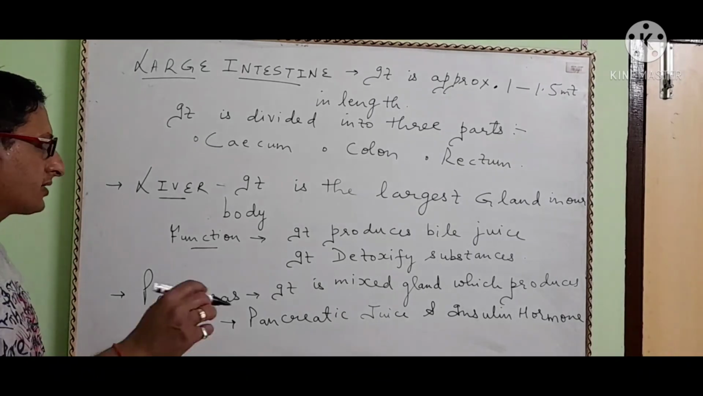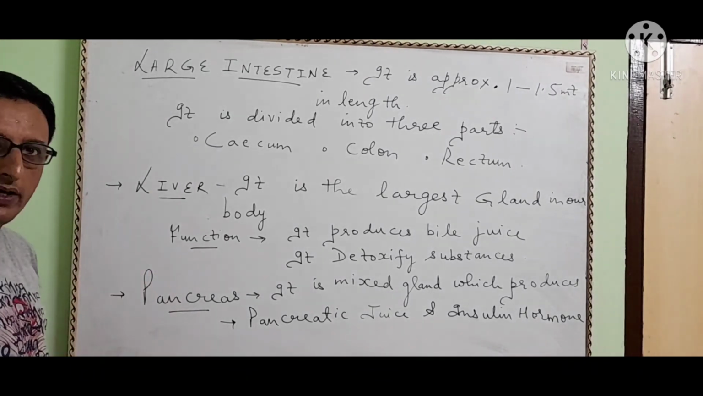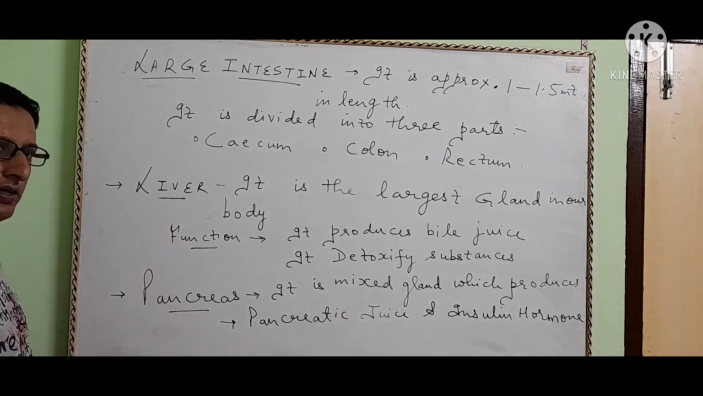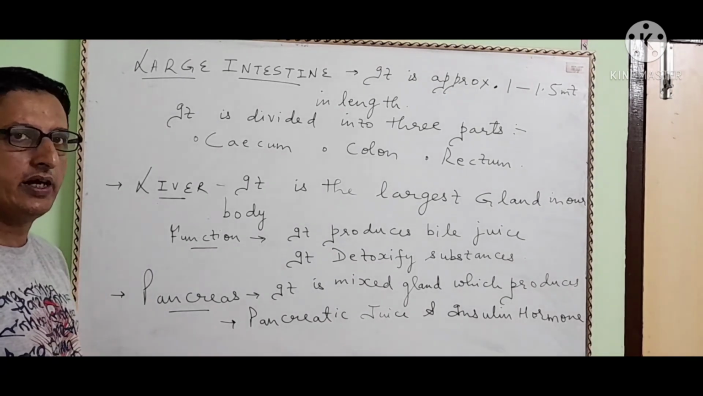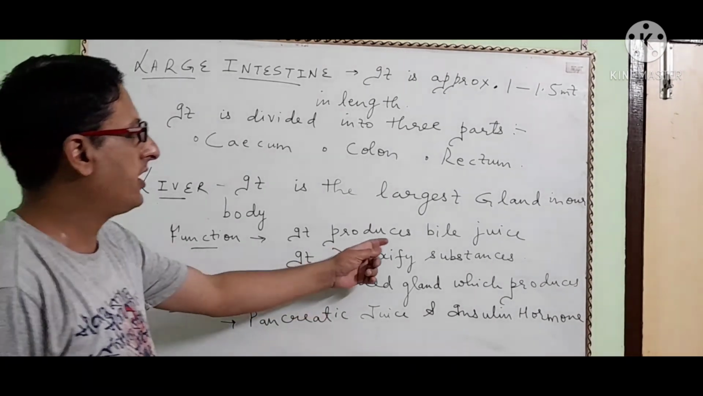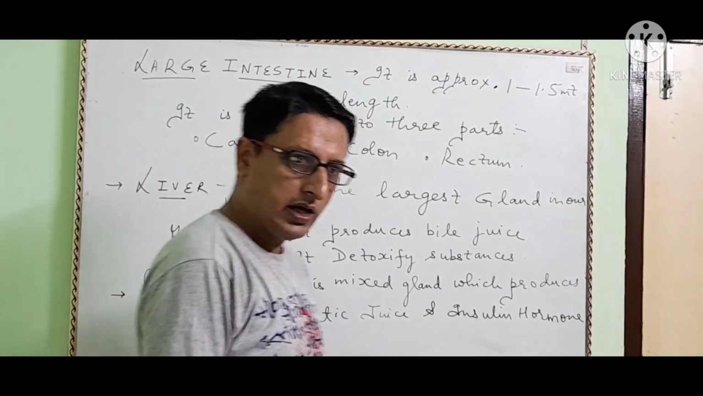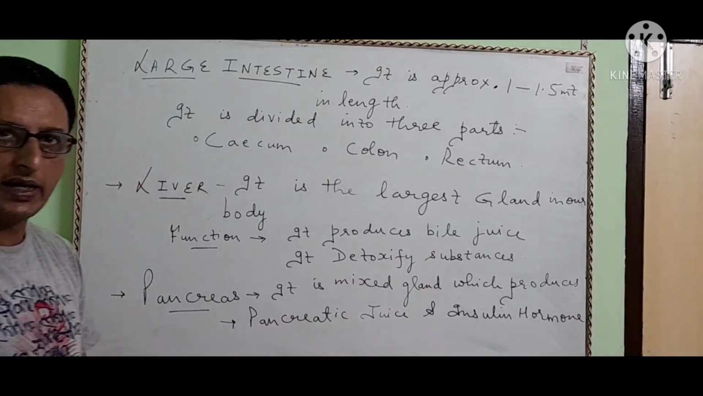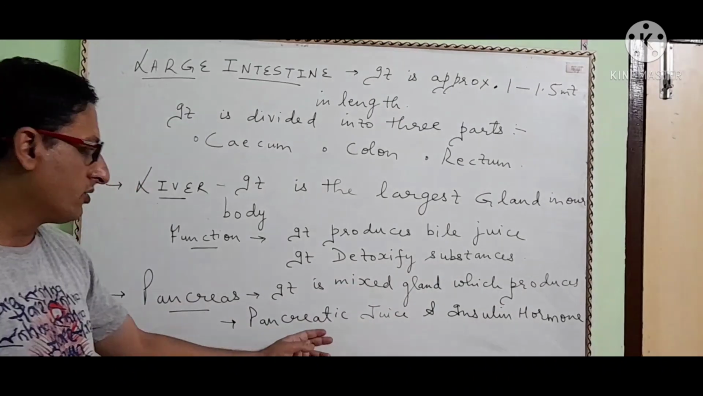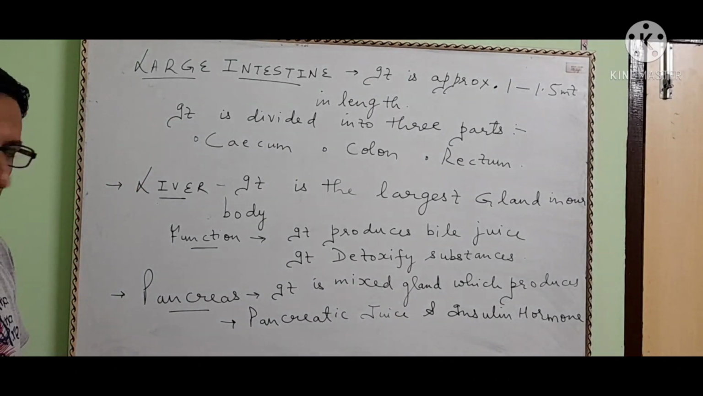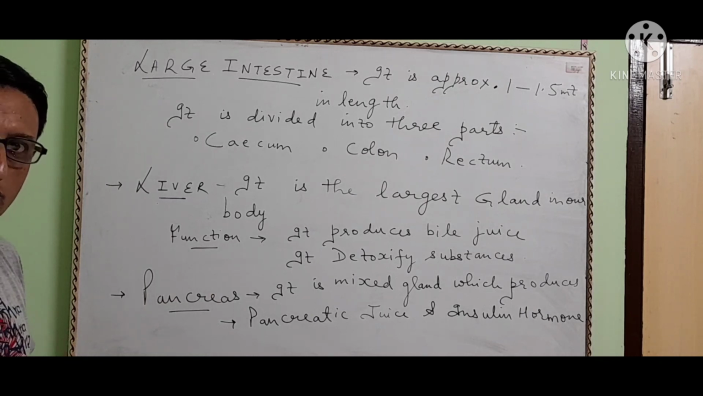Now I told you there are three glands. Salivary gland already discussed. Second one is the liver. It is the largest gland of our body. Its main function is that it produces bile juice and detoxifies substances. Next is the pancreas. It is a mixed gland which produces pancreatic juice and insulin hormone. Their functions will be discussed during the process of holozoic nutrition.